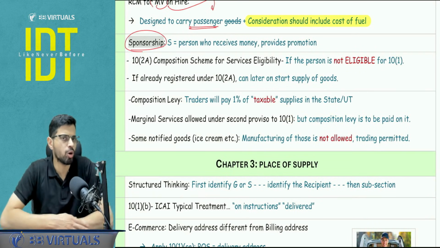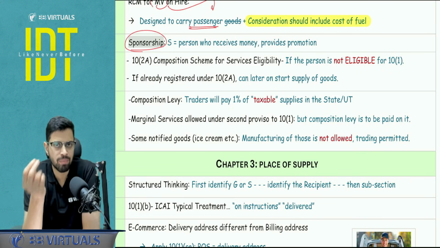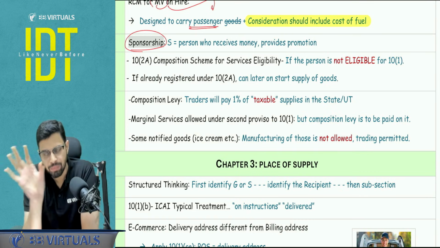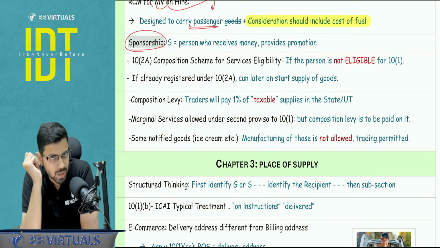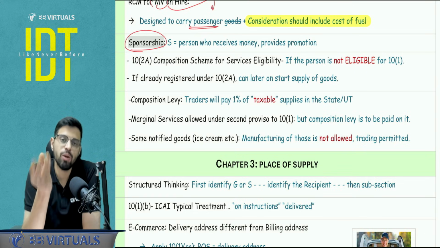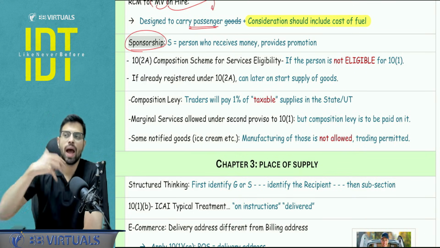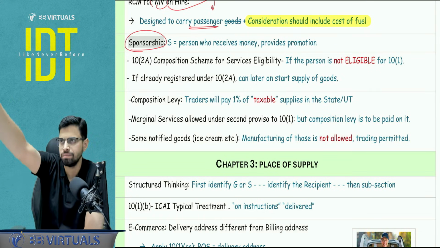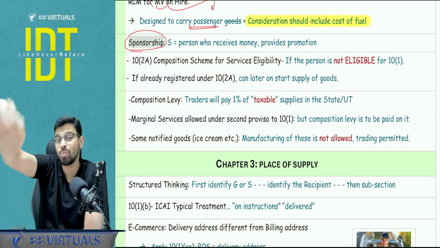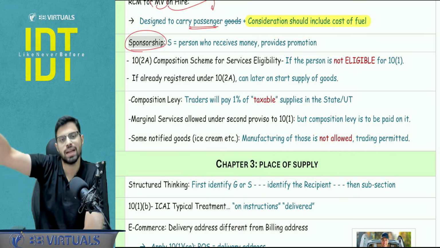Right? Sponsorship. Sometimes, as you know, the RCM entry: supplier, any person other than body corporate, and the recipient is a body corporate or a partnership firm. Now in the sponsorship, sometimes it creates a problem to identify who is the supplier and who is the recipient. Simple. Supplier is the person who is receiving the money, providing the service. What is the service in sponsorship? Promotion, advertising in events, and the recipient is the person who is paying it. So I am, let's say, organizing a cricket tournament in the name of, let's say, PC Jewelers. So PC Jewelers is paying me. I am receiving the money. I am the supplier and it is the recipient.